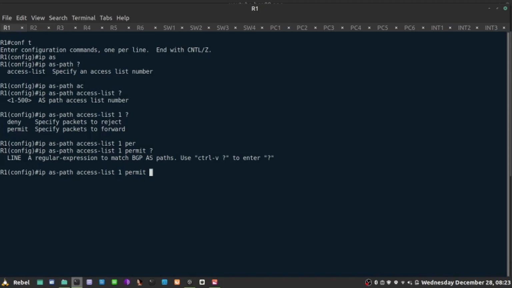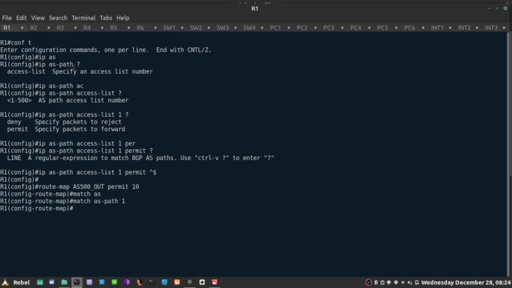But what do I want to match here? I want to match on the prefixes I own and I originate using network statements. And we already know what the regular expression for that is: an empty autonomous system path. These are the ones we advertise ourselves. So this is the matching mechanism. Now I need to do only the route map, and let's call it AS500_out. That's going to be the name of the route map. In permit 10, I want to match on AS path number 1.